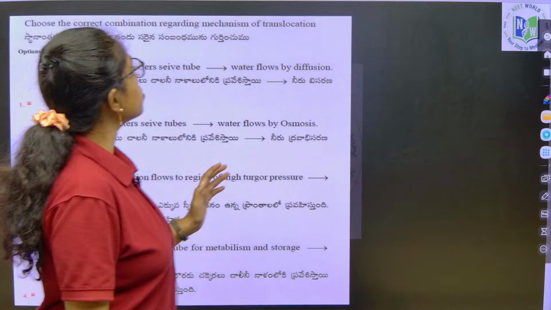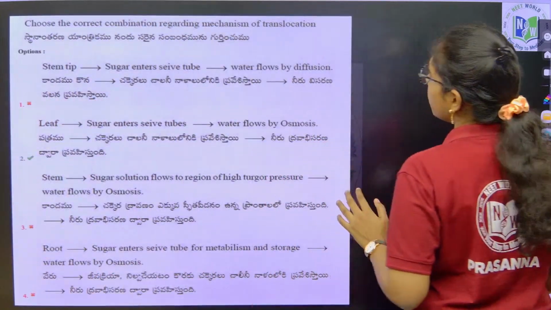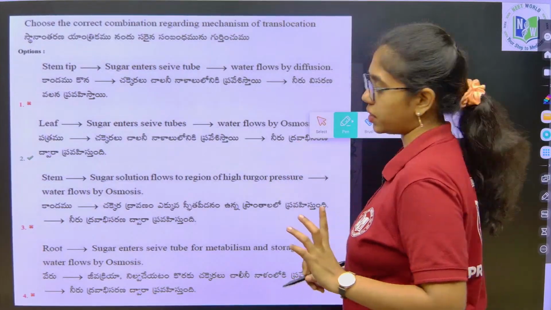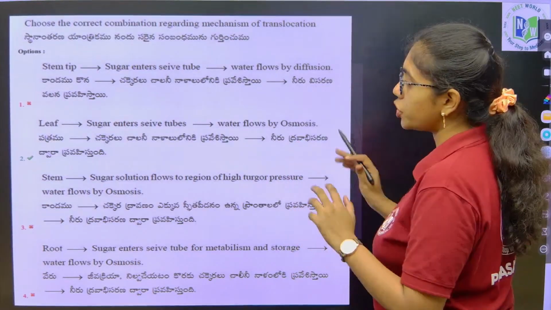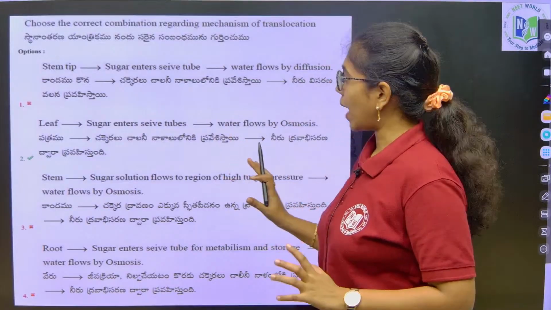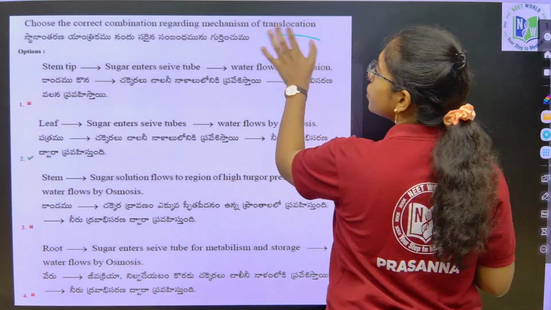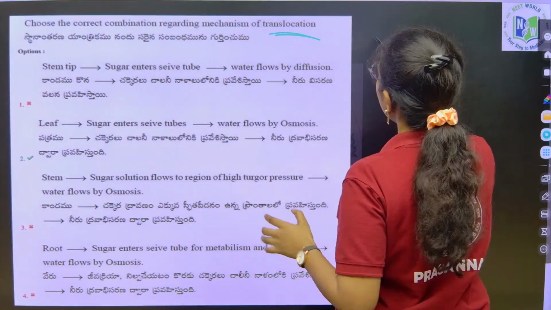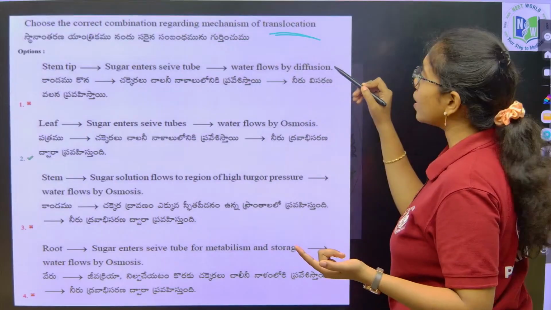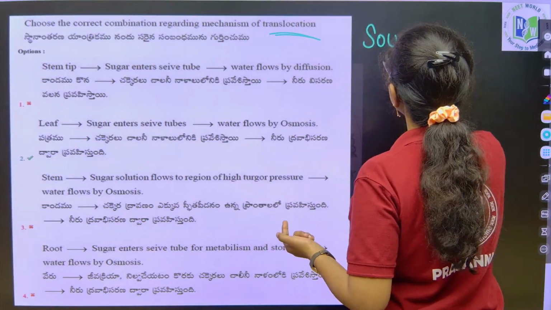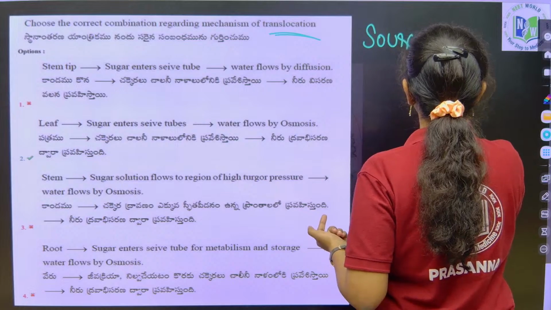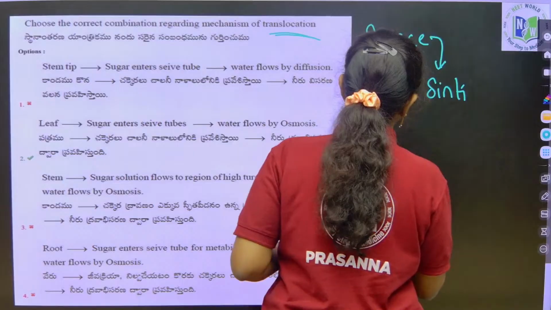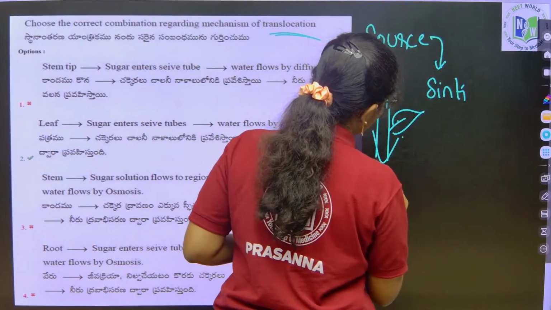Next, choose the correct combination of mechanism of translocation. Nice application based question from transport in plants. Translocation, if you see the options, is with respect to phloem. From phloem, sugar translocation happens from source to sink, right? Here source will be the leaf only.